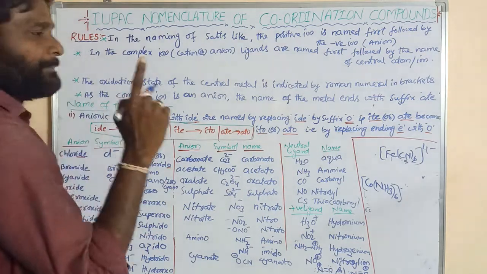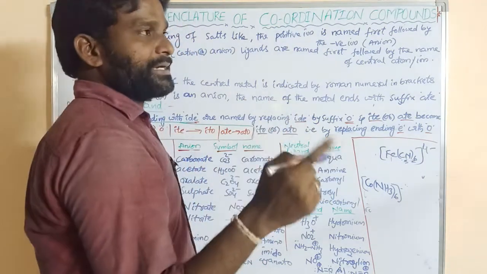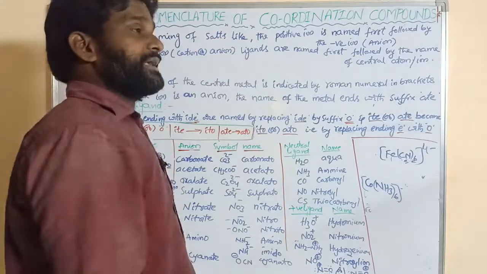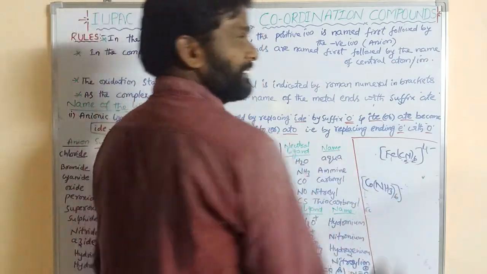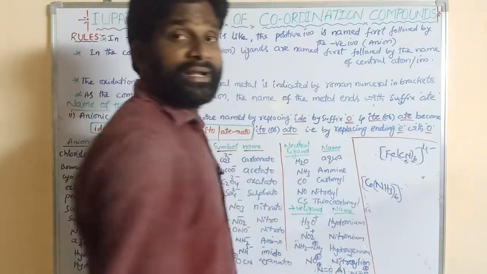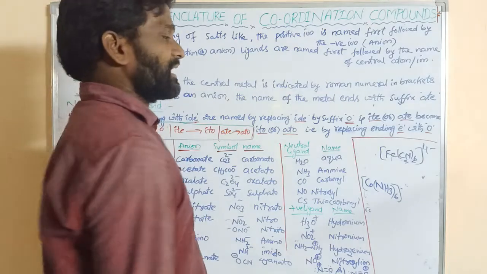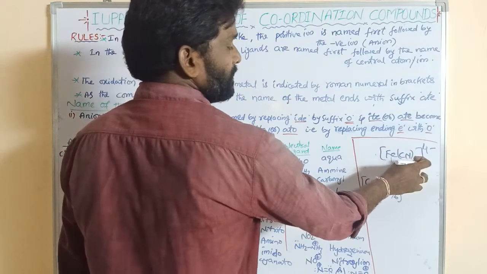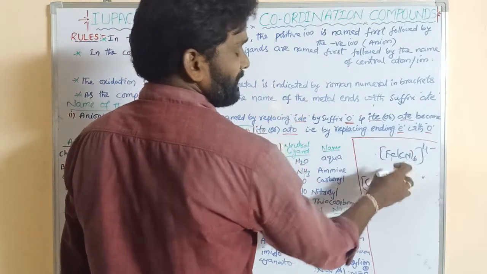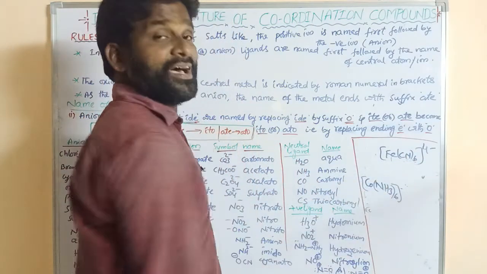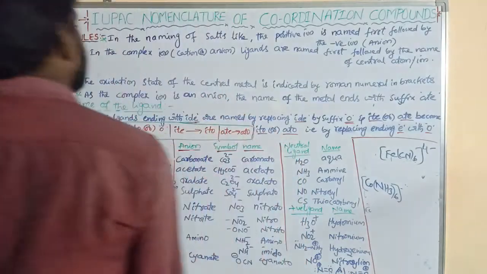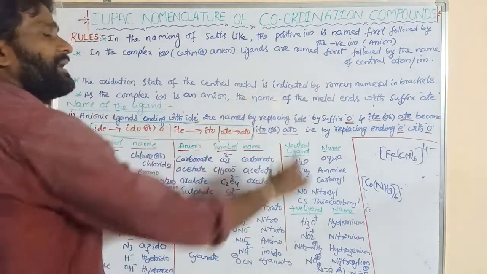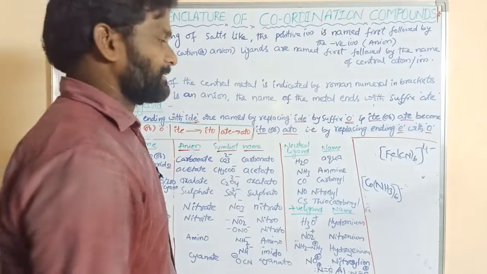If the same ligands are repeated, that can be named as di, tri, tetra, etc. These CN ligands are repeated 6 times, so that can be written as hexa. Next one: the oxidation state of the central metal atom is indicated by a Roman numeral in brackets.